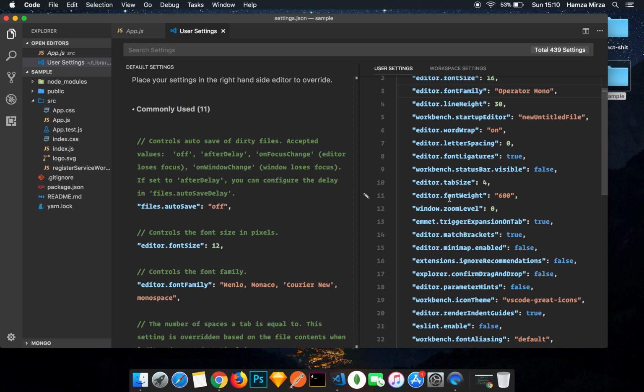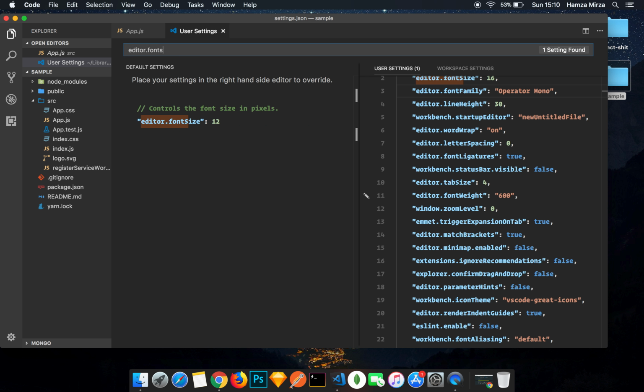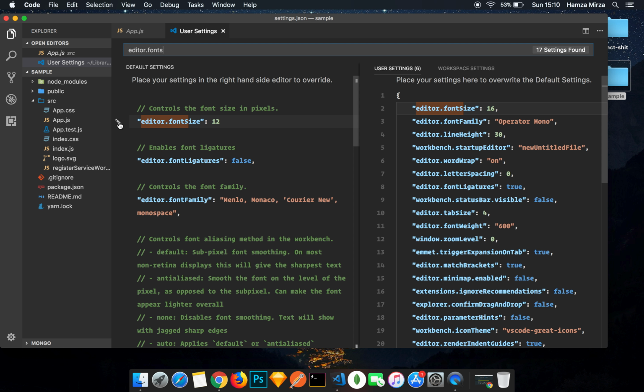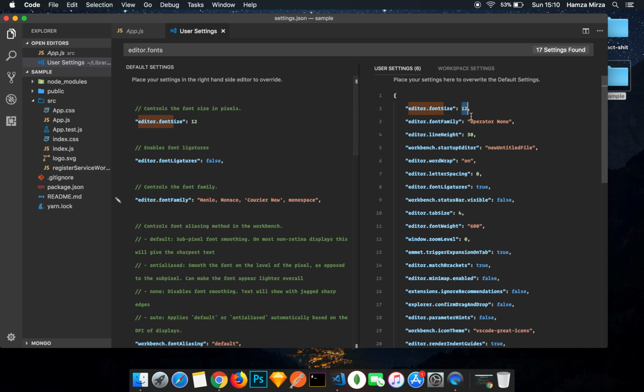If you can't find these settings, just go to your normal user settings page and search editor.font settings. There you can click this pencil button, replace this in settings, and it's going to take you to where your settings live. So this is taking me to the font size, which is 12, but I'm going to change this to 17.